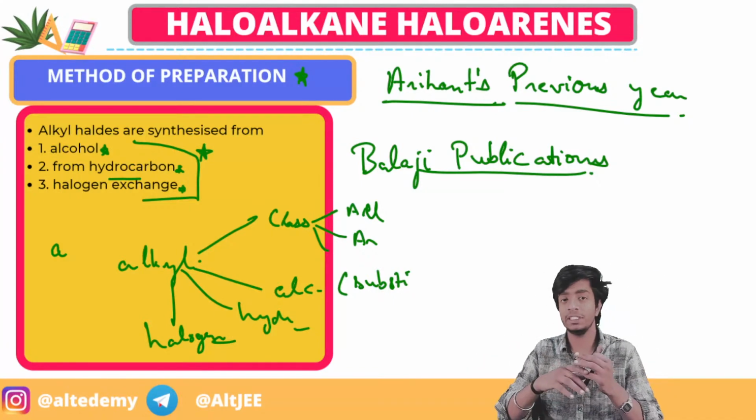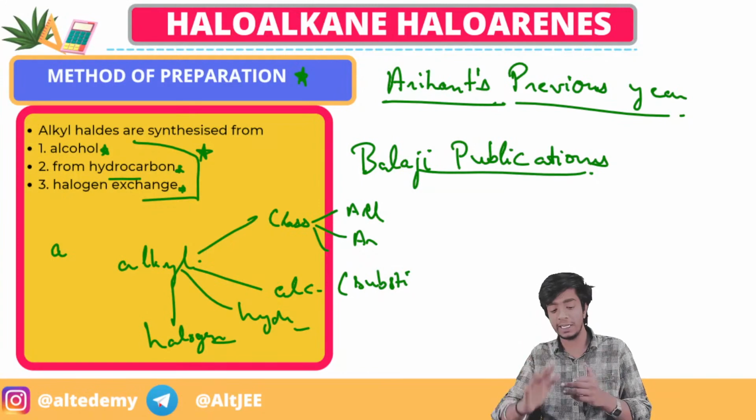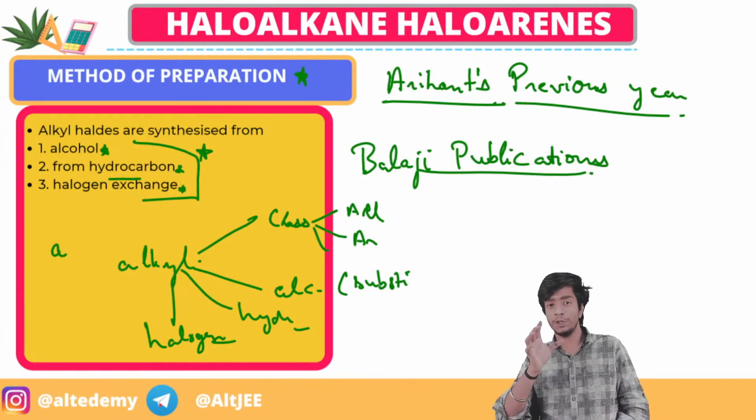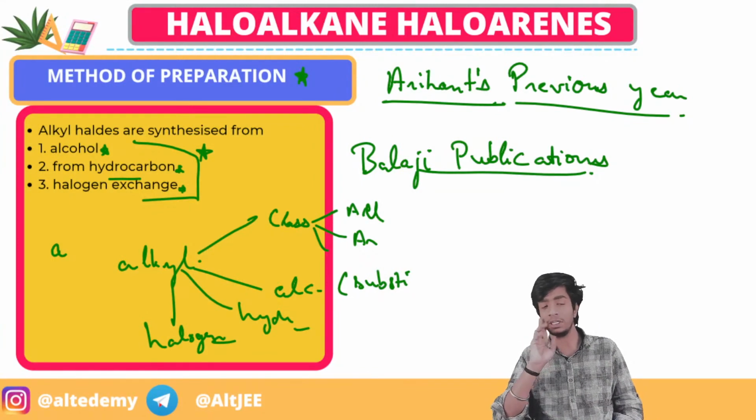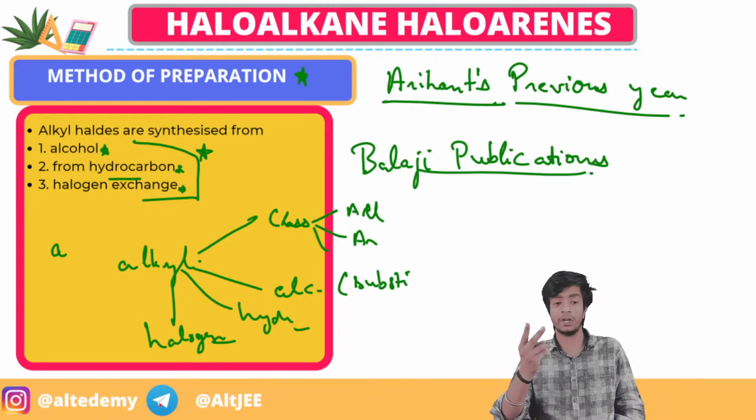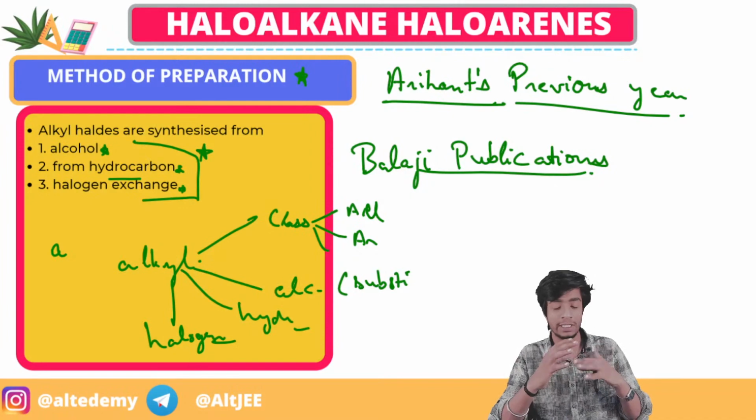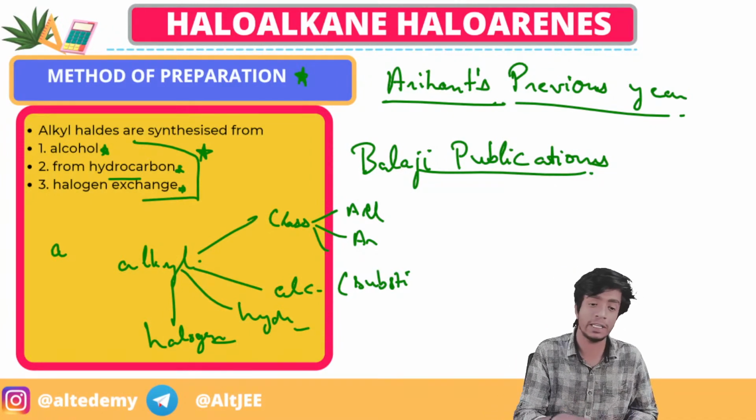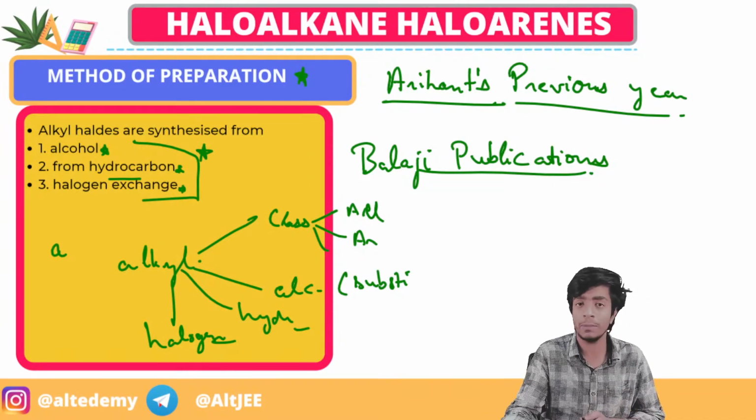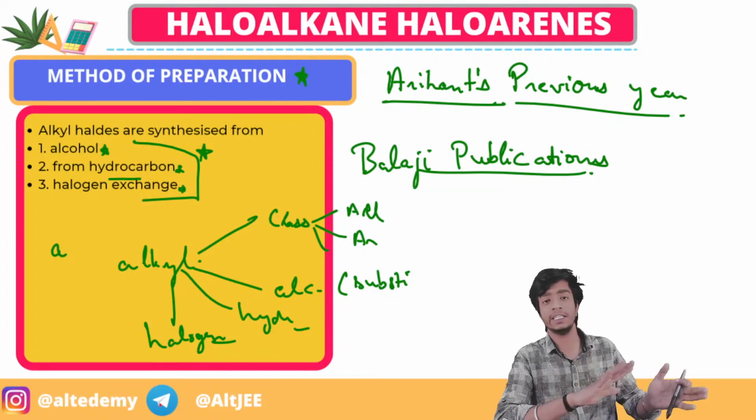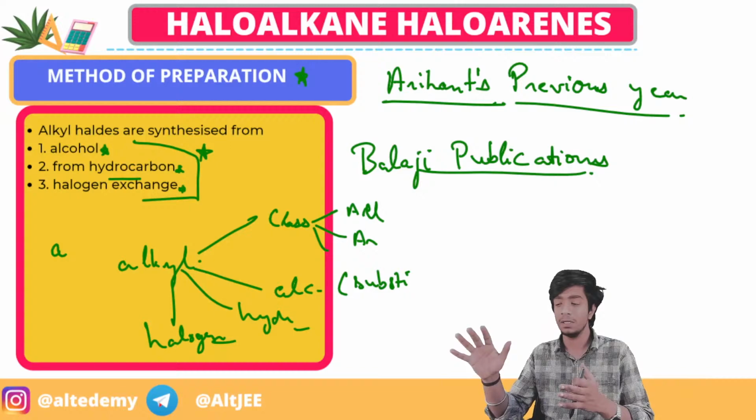And when you see the question in your exam, that an alkyl halide is being prepared, you just have to guess the reactants. So what can be there? There can be 3 things: alcohol, hydrocarbon and halogen exchange. Then one more piece of information will be given, from which you have to guess whether it is an alcohol or a hydrocarbon or a halogen exchange. When you guess it right, then you will know that this reaction is happening here.